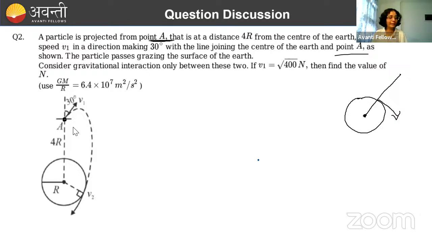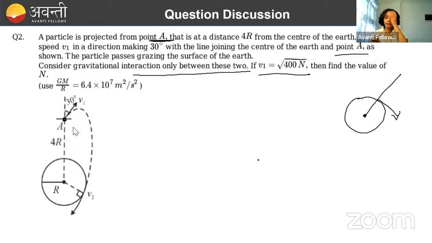Again, if diagram were not given in the question, how you would have drawn it? Like it said that it is grazing the surface. Grazing the surface means it is passing tangentially through the surface. Done. So that's given. Consider gravitational interaction only between these two. Only force acting is gravitational interaction. V1 value is given as root under 400 n. Actually, this n is also under root. Done. But in the question, it was not quite clear. It seemed like n is outside, but it's inside. Then find the value of n.